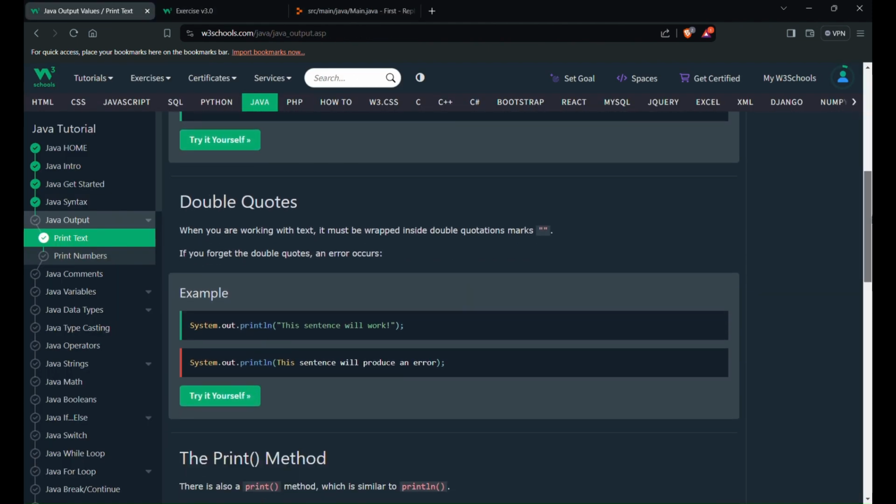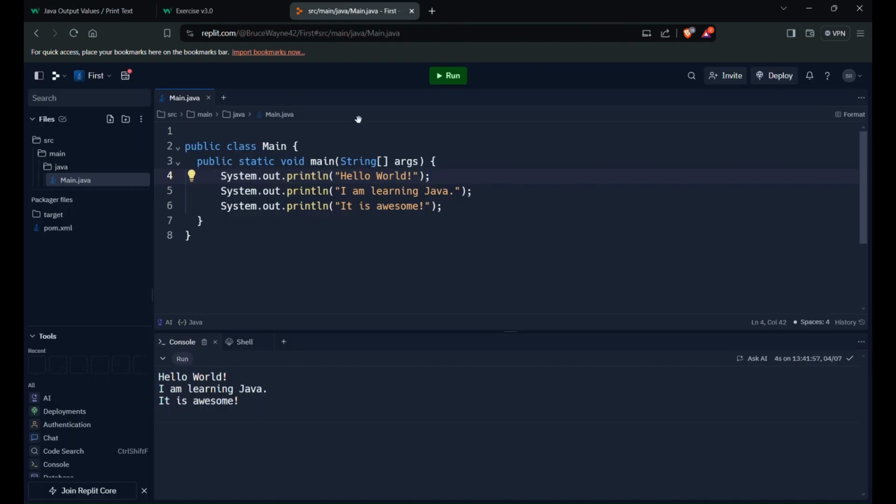And next is double quotes. When you are working with text, it must be wrapped inside double quotation marks. So whenever we want to print some text on the screen, we have to put that text inside double quotes. If you forget the double quotes, an error will occur. So if we just remove the double quotes here, as he said, there will be an error. So let's try this out as well.